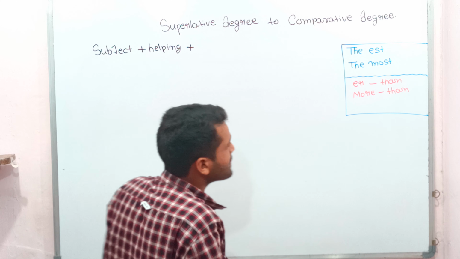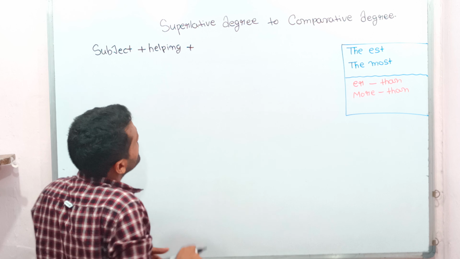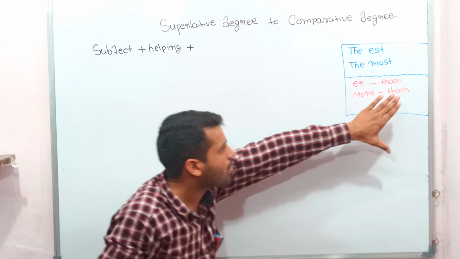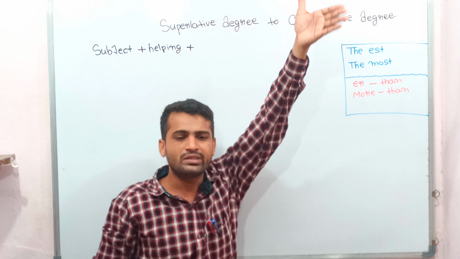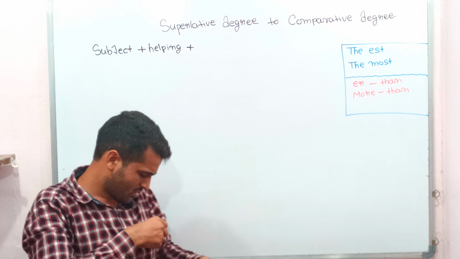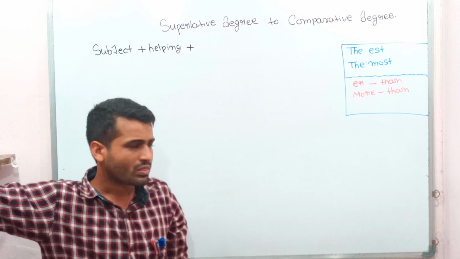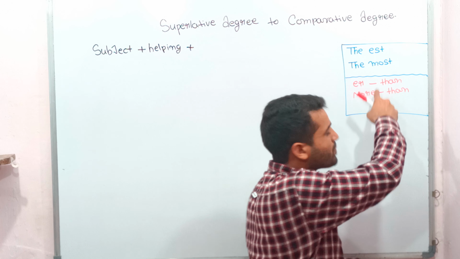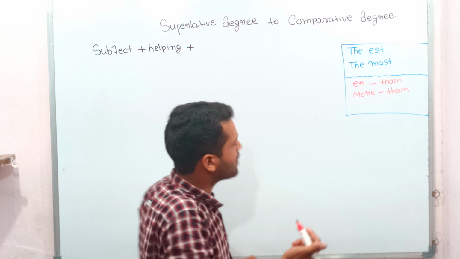After the helping verb, plus we have to use the symbolic form of comparative degree, because we are going to change into comparative degree. There are two options for comparative degree: "er than" or "more than".